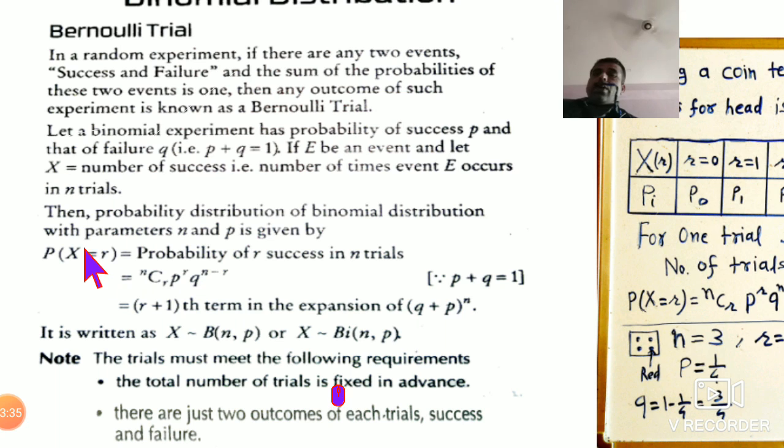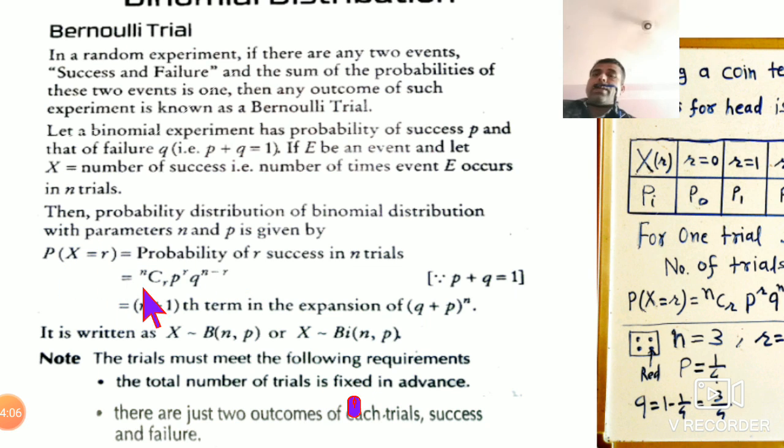So what is the formula? R means the number of successes, how many times you want success. If you are repeating any experiment n times, what will be the probability that you get R successes? So the probability of R successes in n trials. Suppose n times you are repeating an experiment, suppose tossing a coin n times, and R times you want head. So what is the probability P(R)?